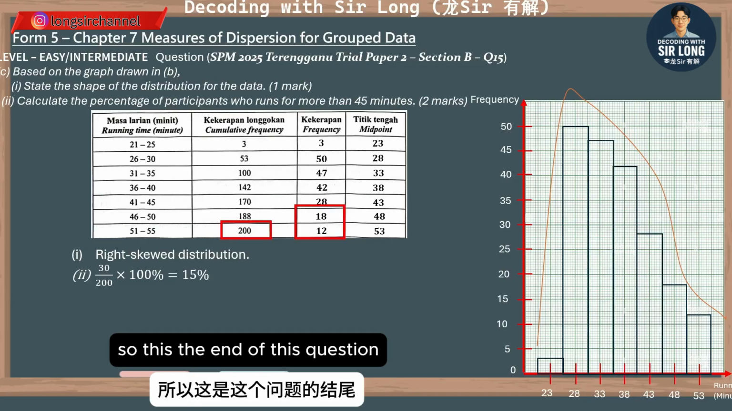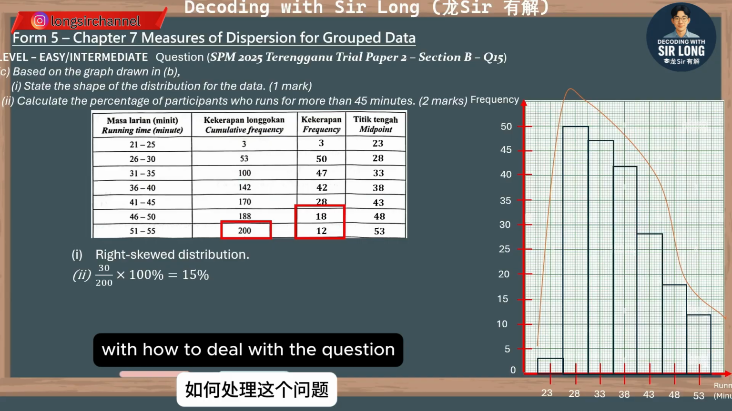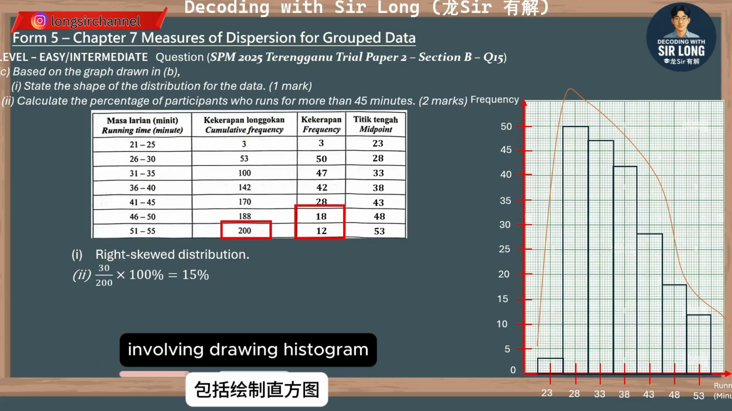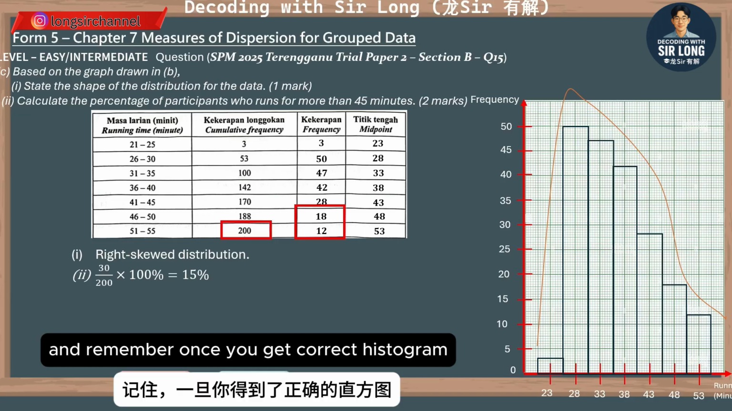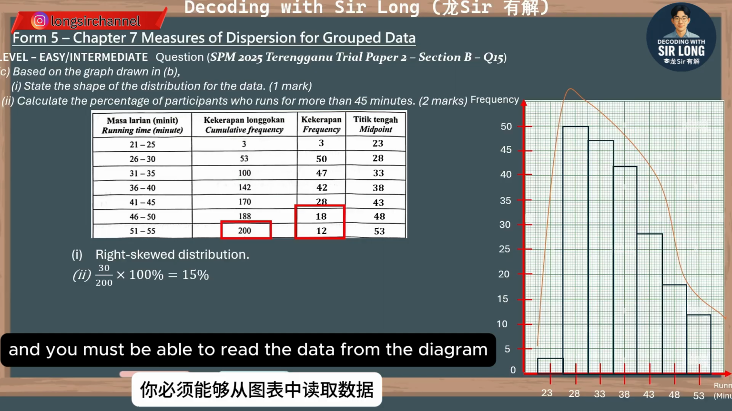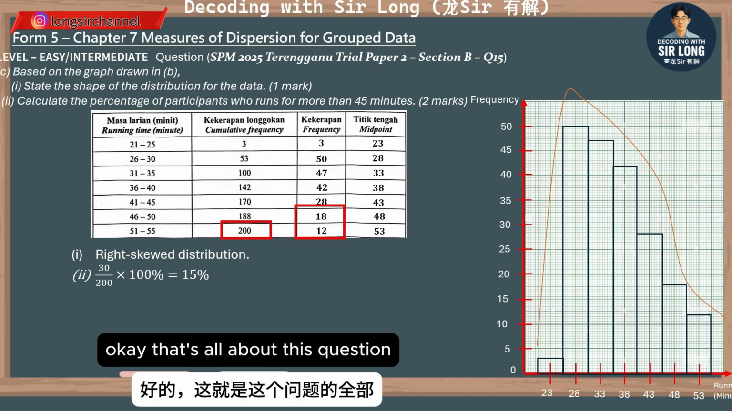So this is the end of this question. I hope that you all can be very familiar with how to deal with questions involving drawing a histogram and finding the skewness of a distribution. And remember, once you get the correct histogram, you must be able to read the data from the diagram and from the table. That's all about this question.